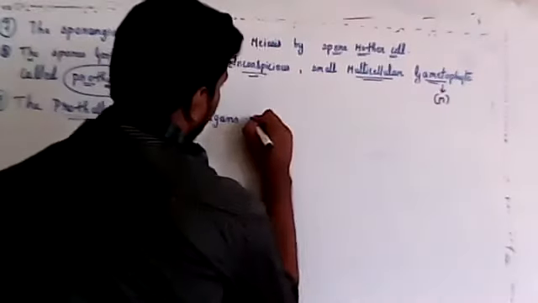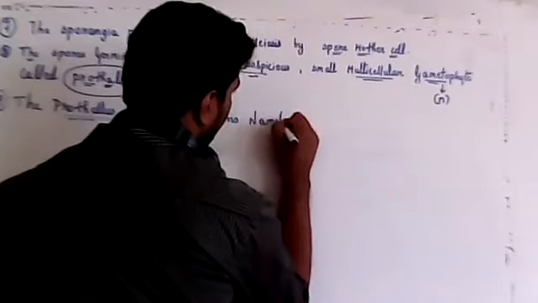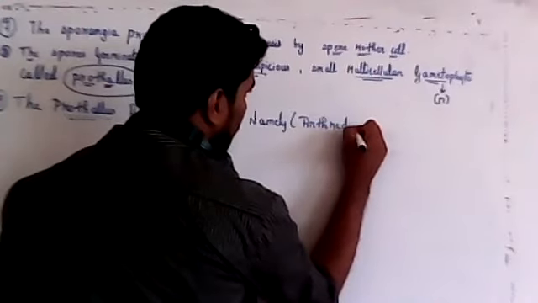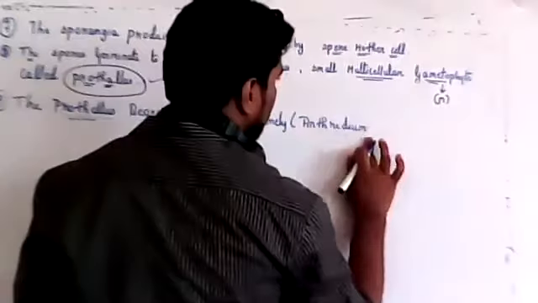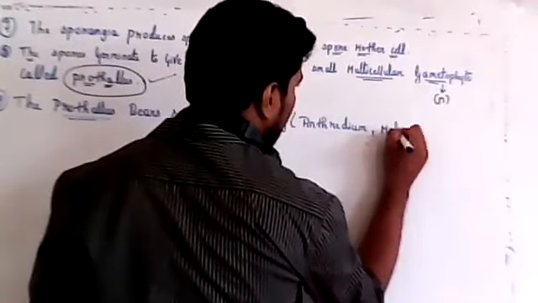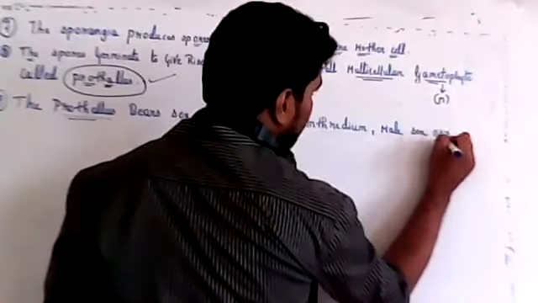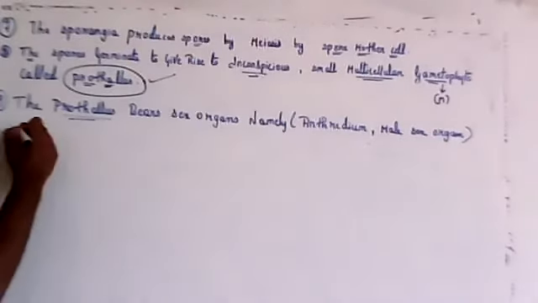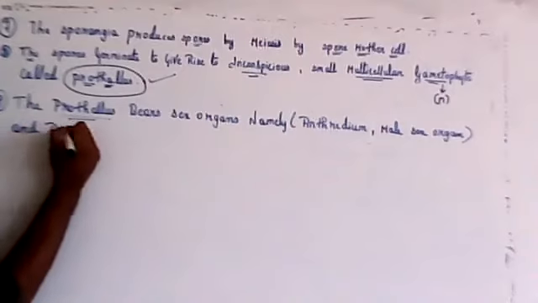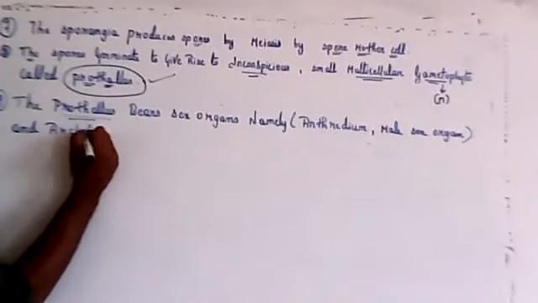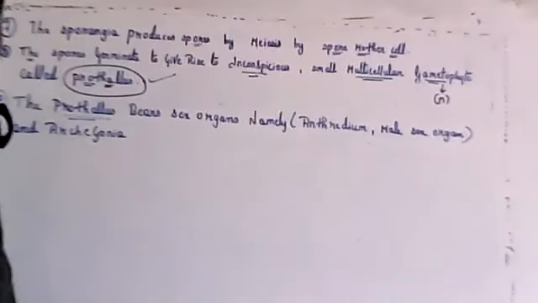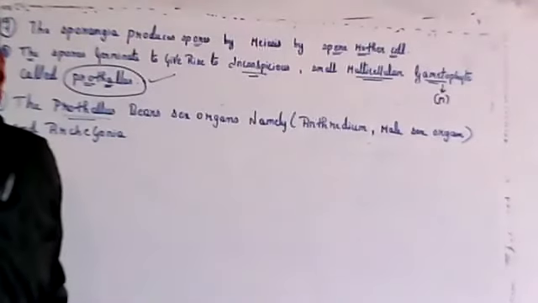The prothallus bears sex organs, namely antheridium, which is the male sex organ, and archegonia, which is the female sex organ.